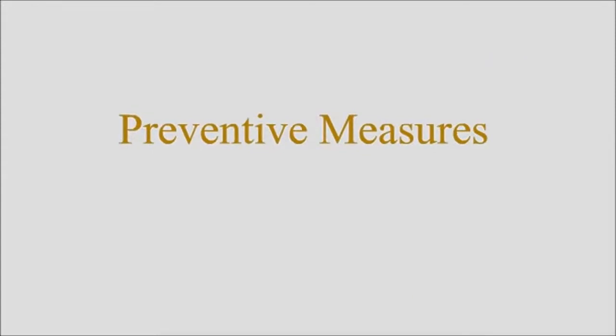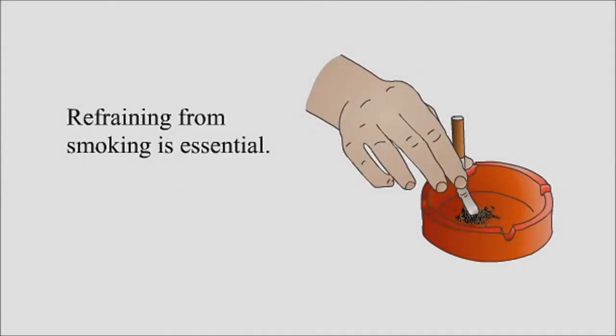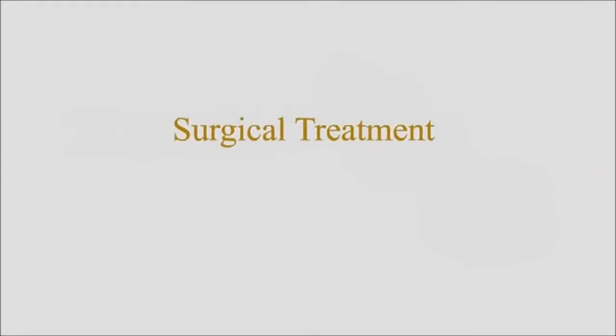Preventative measures. A healthy low-fat diet may reduce plaque buildup and possibly slow the aneurysm growth. Refraining from smoking is essential.